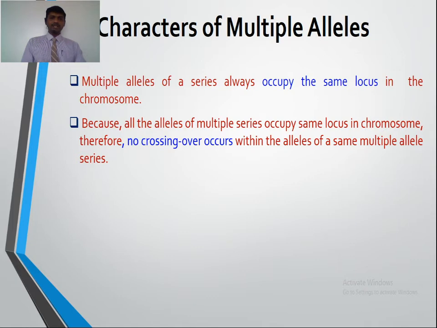So these alleles occupy the same locus in the homologous chromosome, so there is no crossing over within the alleles of a same multiple allelic series.